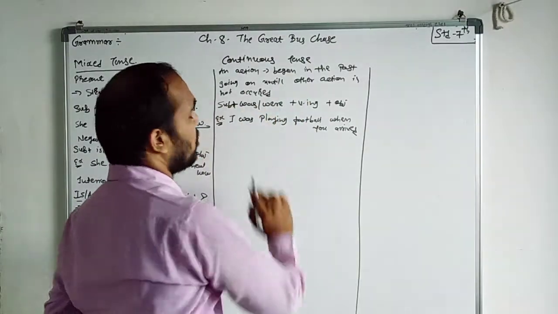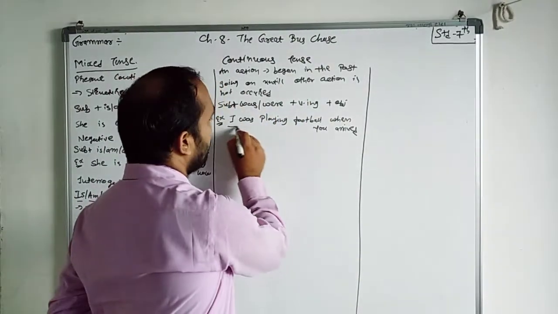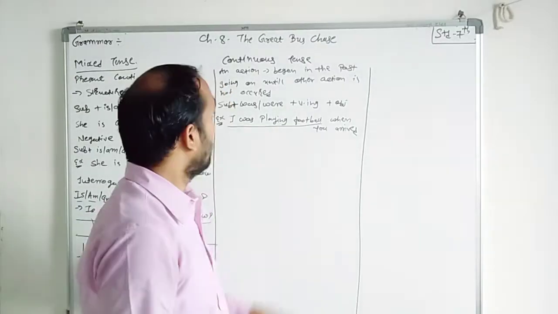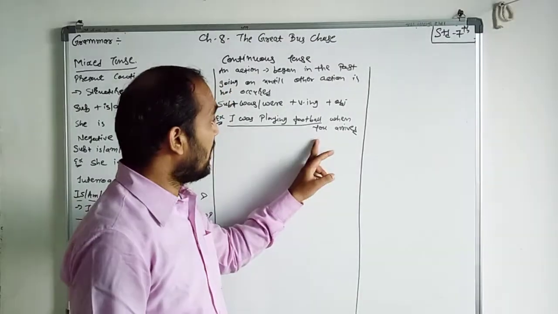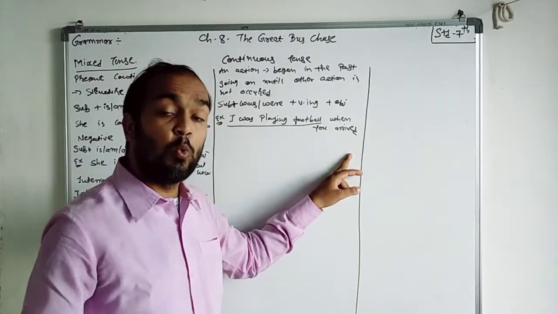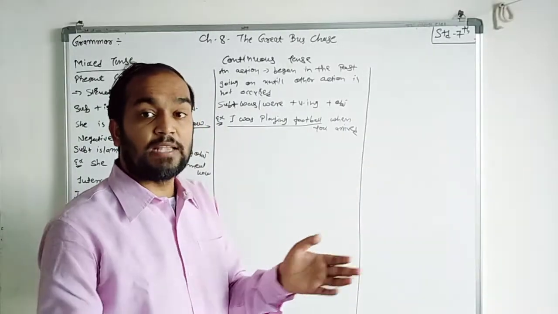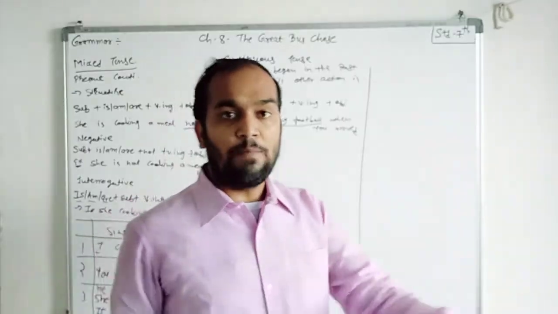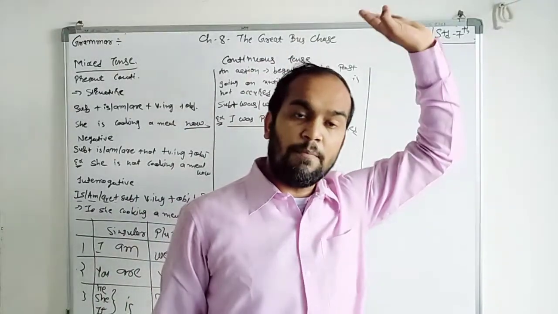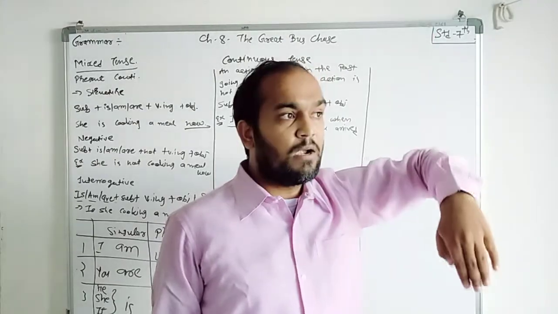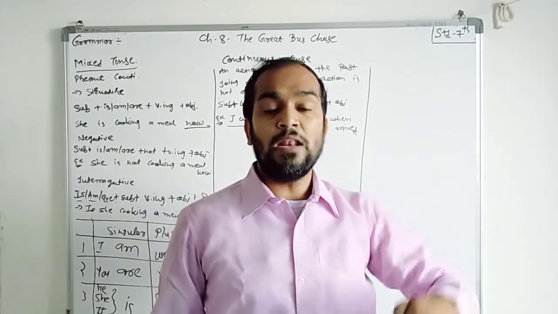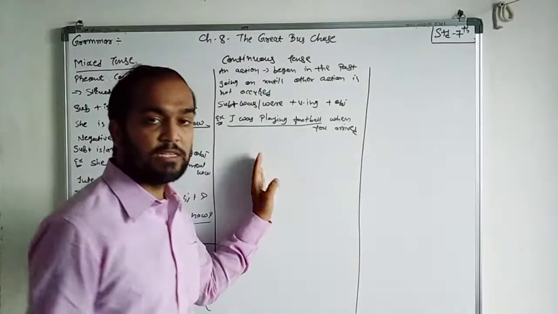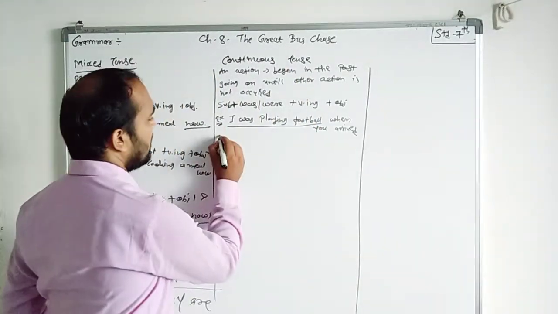Until the other action occurred, the first action is in continuous form. Why? Because it began in the past, right? And here, when you arrived, the second action happened. It means when you arrived at the place, the action had already begun in the past, but it was continuing when my second action happened. At that time we are using which tense? Past continuous tense.